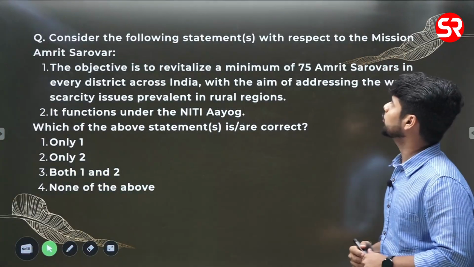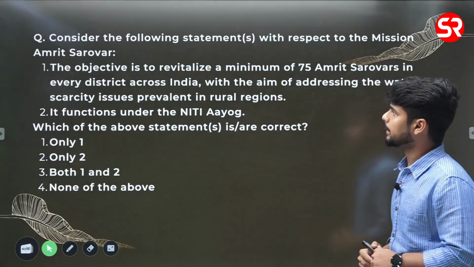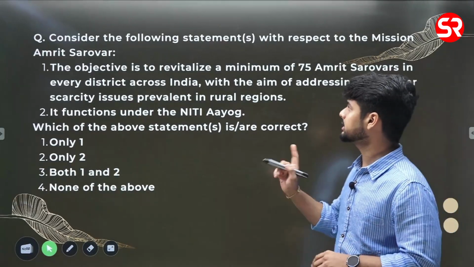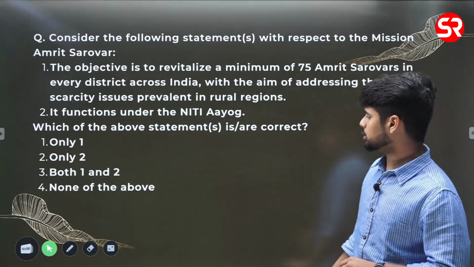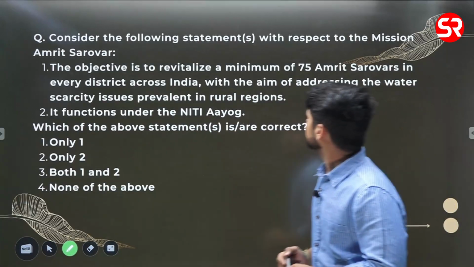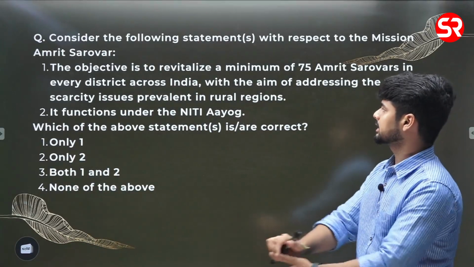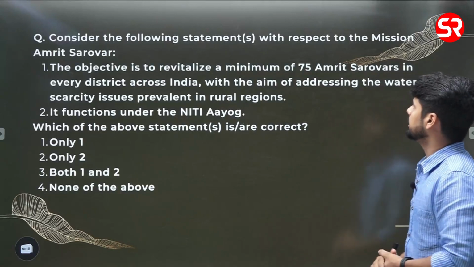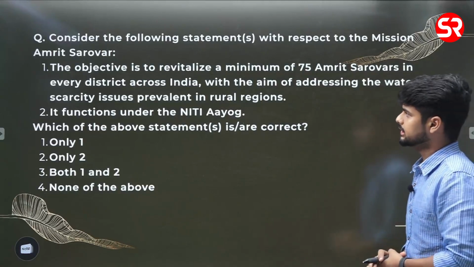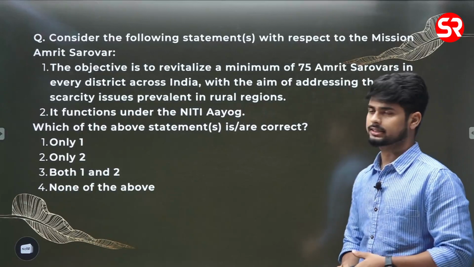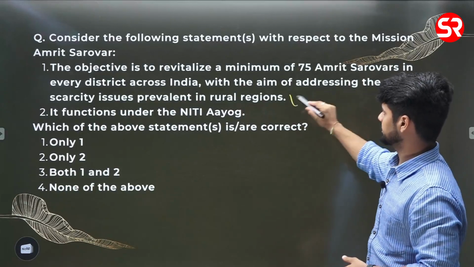Now consider the following statements with respect to Mission Amrit Sarovar. The objective is to revitalize a minimum of 75 Amrit Sarovars in every district across India with the aim to address the water scarcity issues prevalent in rural regions. Now this is correct.